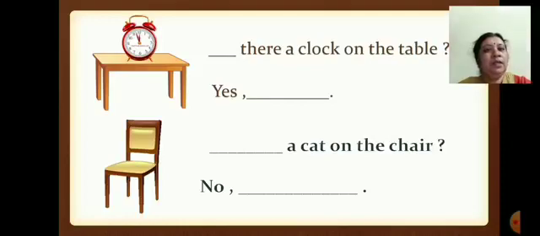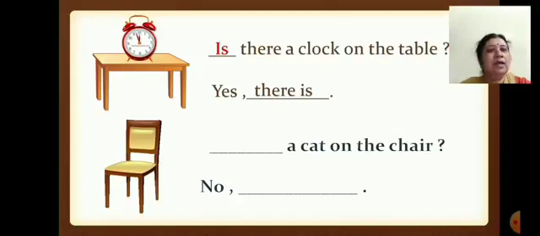Now, here, dash there a clock on the table. So what will come? Is there a clock on the table? Yes, there is. Have you written, children? Yes. Now see the next one.